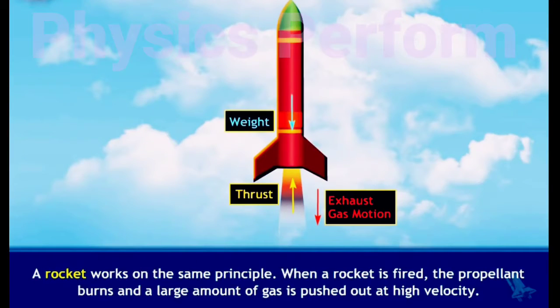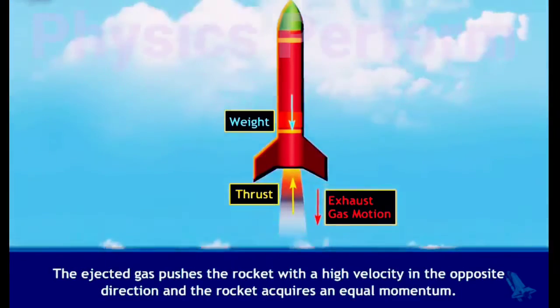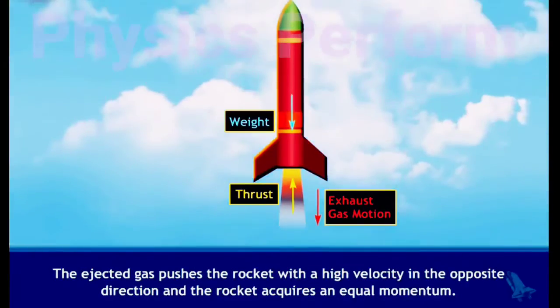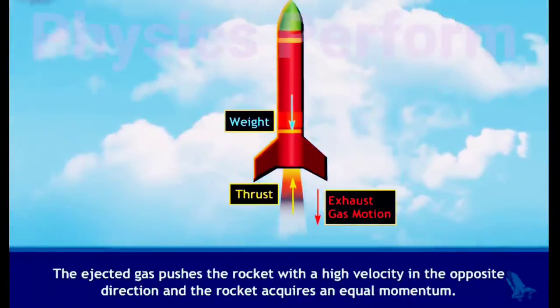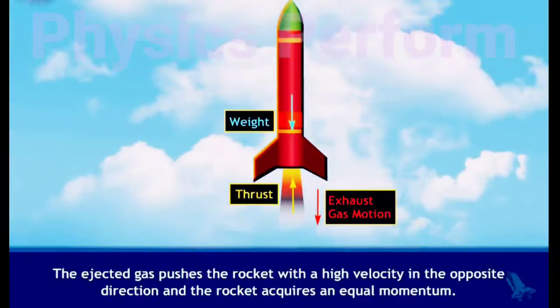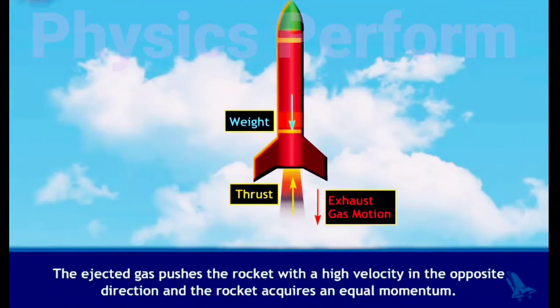When a rocket is fired, the propellant burns and a large amount of gas is pushed out at high velocity. The ejected gas pushes the rocket with a high velocity in the opposite direction, and the rocket acquires an equal momentum.